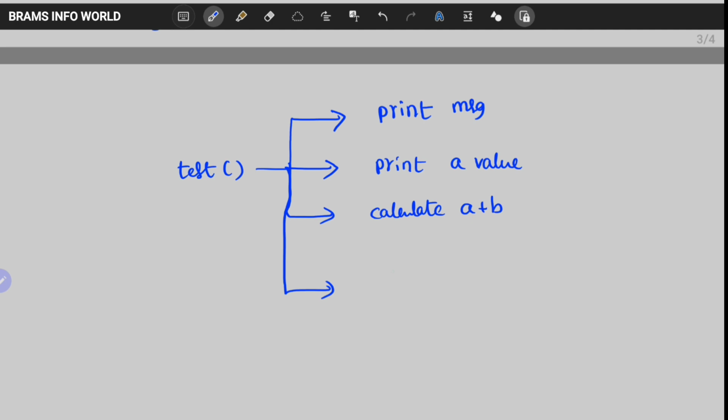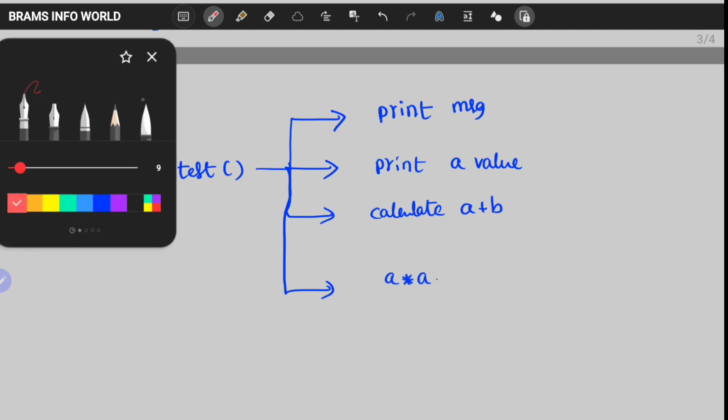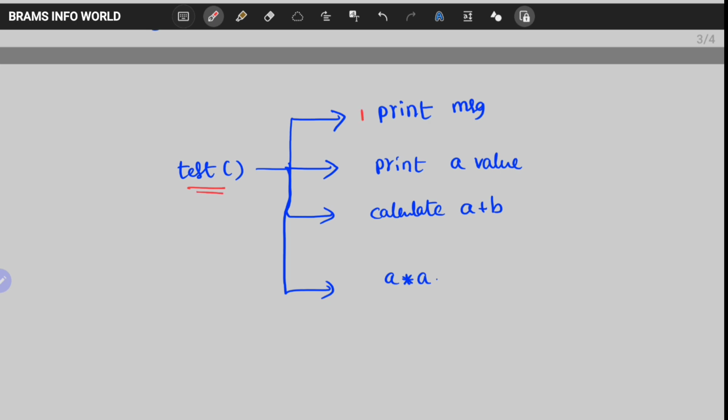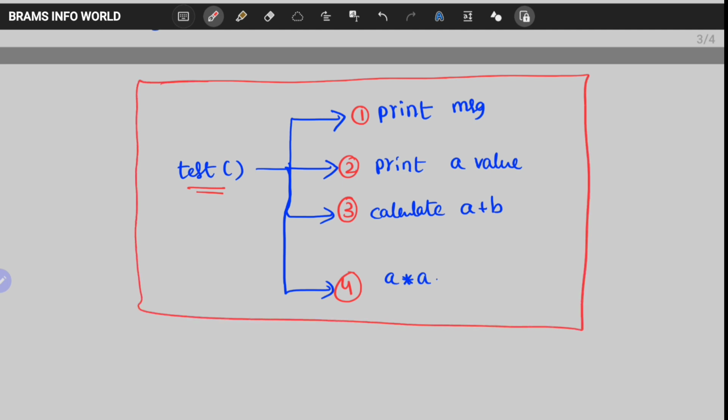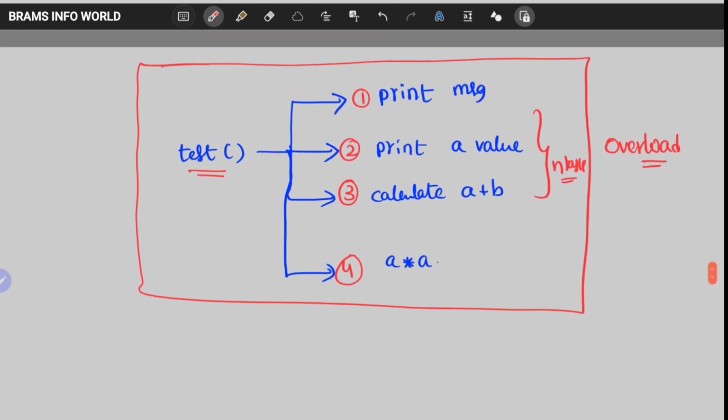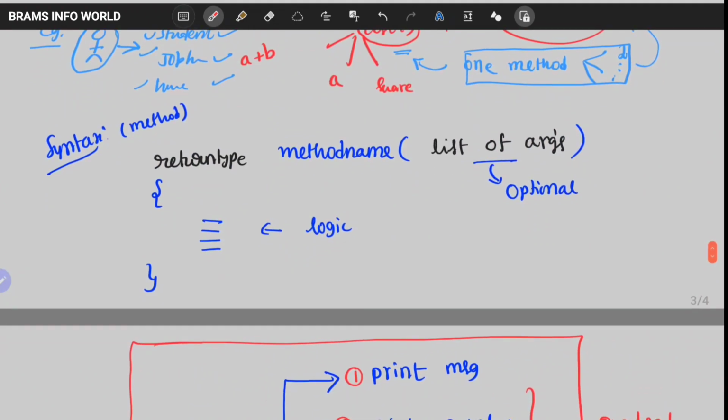And the fourth one calculates the square value. You can clearly observe that the test method is executing multiple jobs. Within the class Overload, which is one class, it executes n tasks. Let us see the notes information, and before that there are some rules. Rule one is that the method name must be the same.